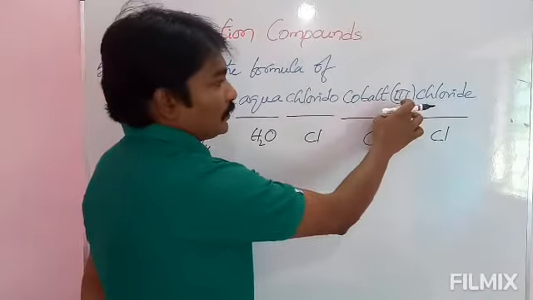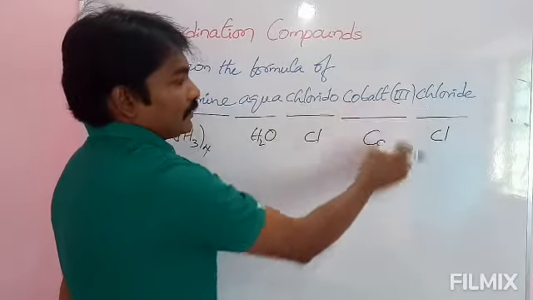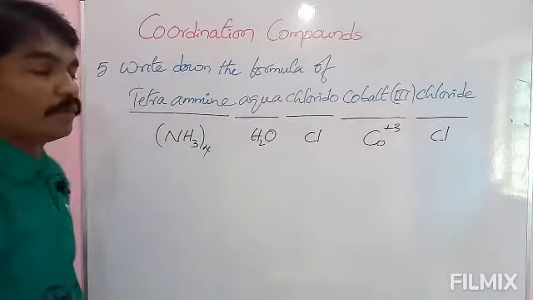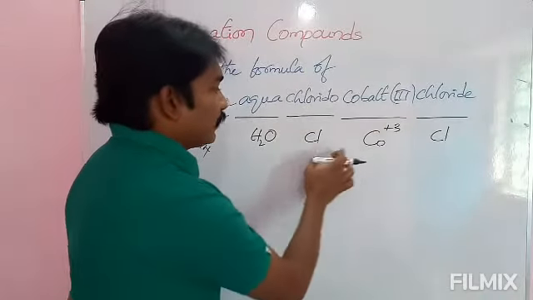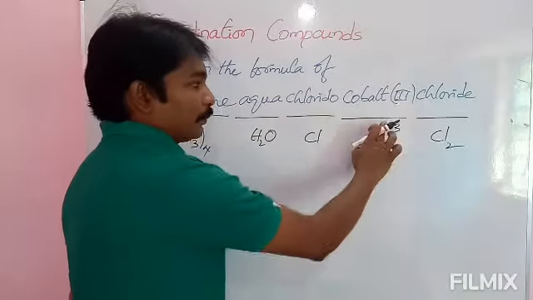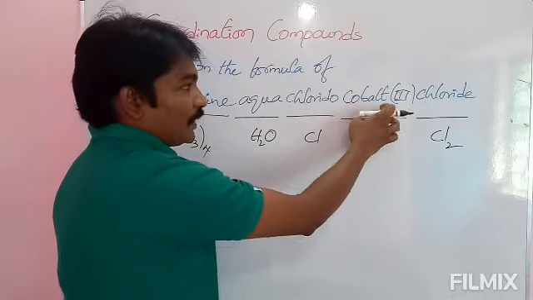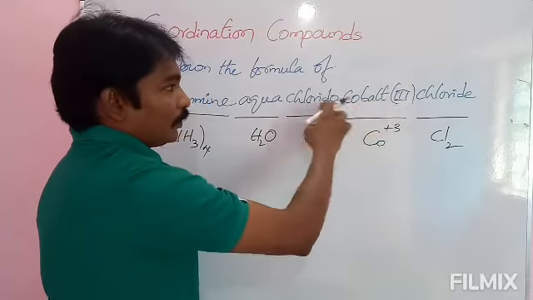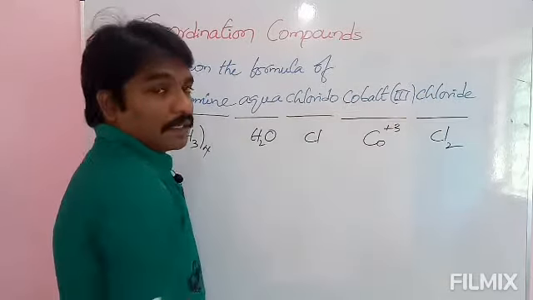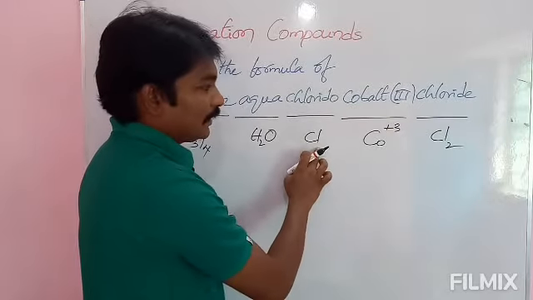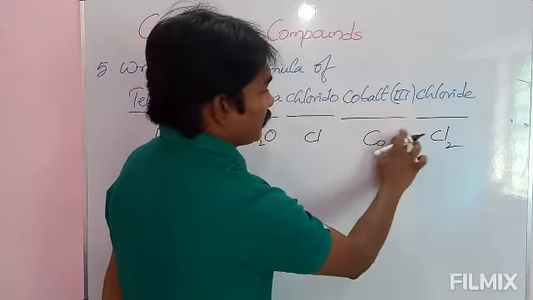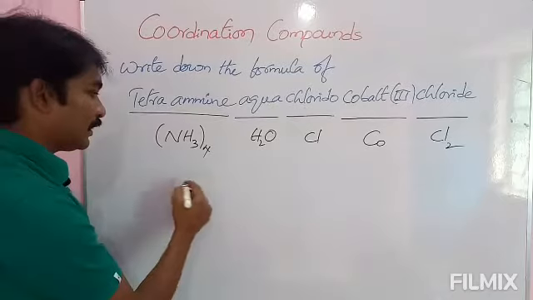See here, cobalt 3 chloride in the sense, it is Co+3. Here amine group and aqua group both are neutral, and here chlorido is there, and remaining 2 are chlorides present outside. Okay, you try to understand this one. Chlorido means 1, chloride in the sense the number depends on the remaining part of the oxidation number. It is plus 3, 1 is already there inside the complex, and remaining 2 are Cl present outside the complex.